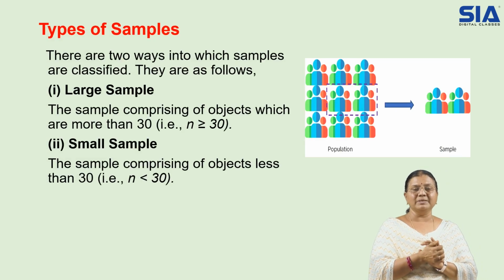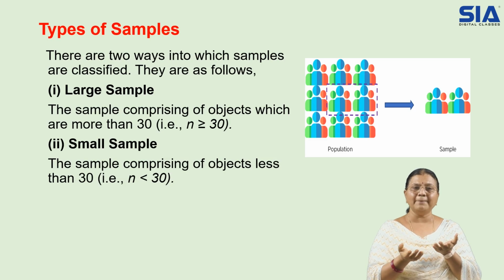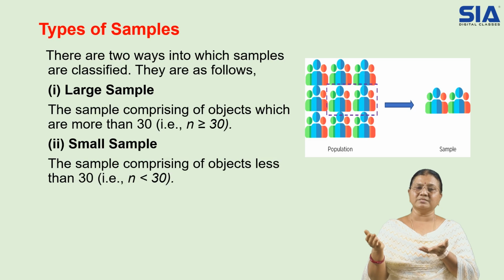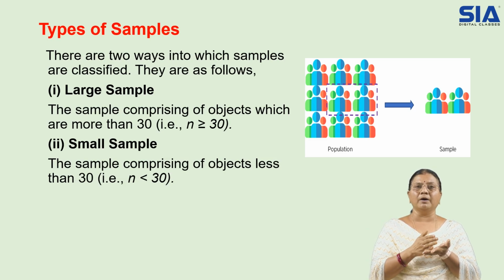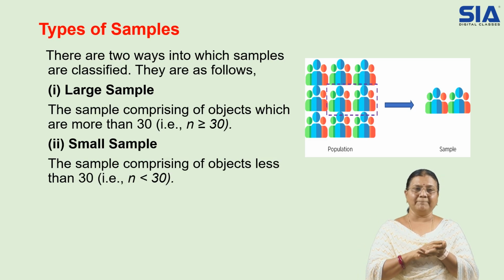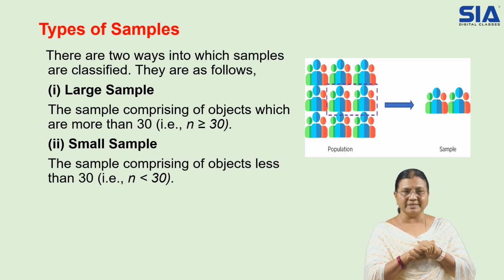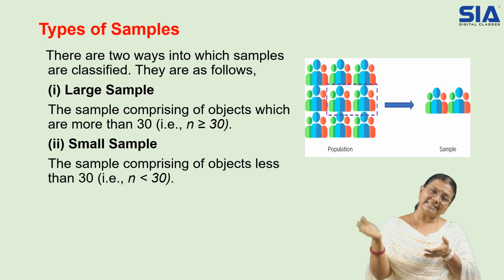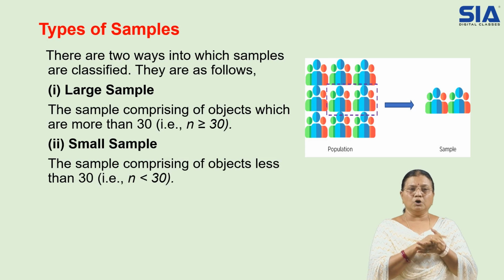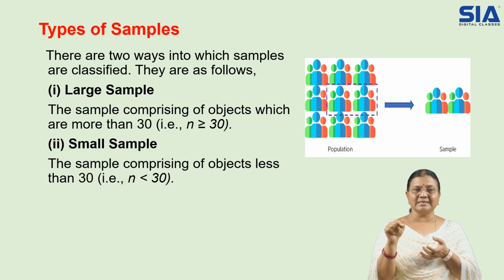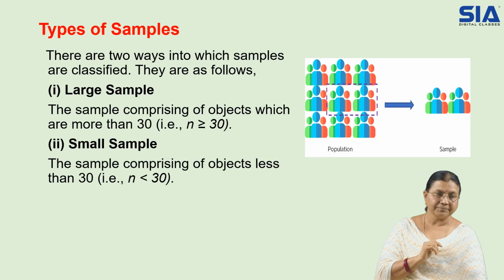Then the types of samples. You will mostly have two types: one is large size, the other is small size. When I say large size, you have to understand that the size of the sample is more than 30. The sample comprising more than 30 objects is a large sample. If the sample is less than 30, it is small size. So a sample comprising fewer than 30 objects, that is n less than 30, is a small sample.